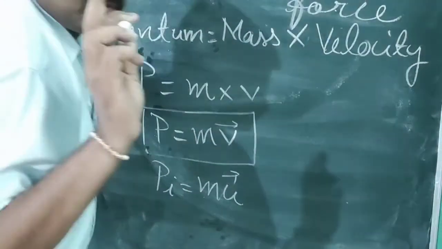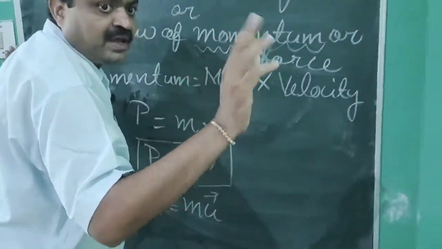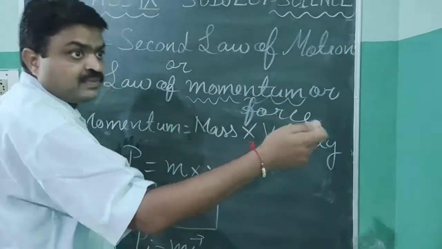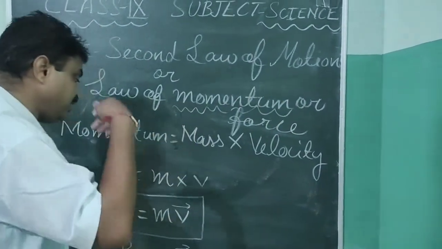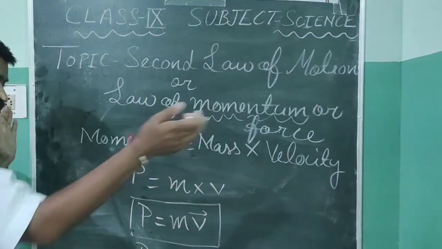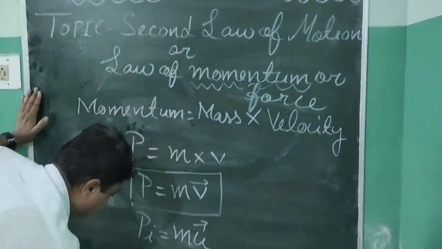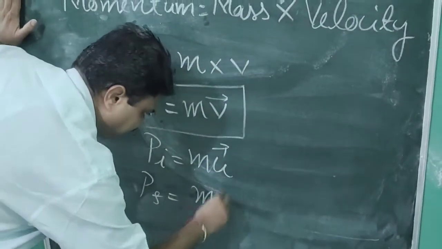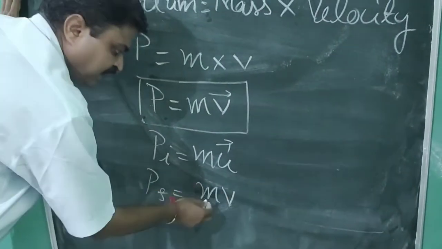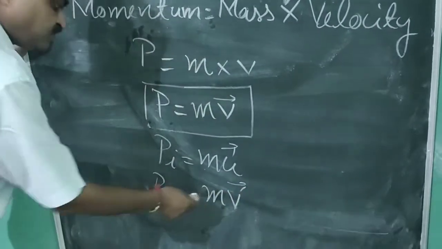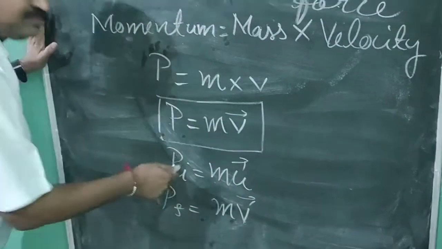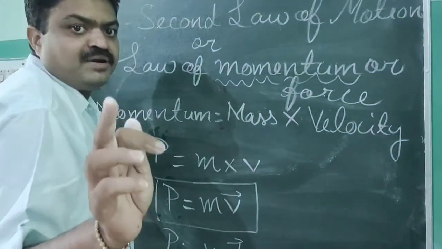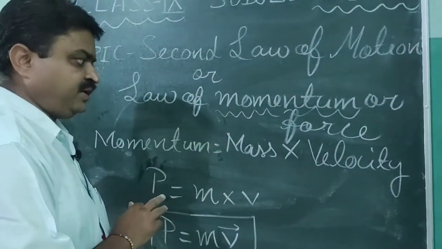The momentum at which an object ends its motion with respect to the observer is known as final momentum, and we indicate it by mv. So these are the two types of momentum, initial momentum and final momentum.